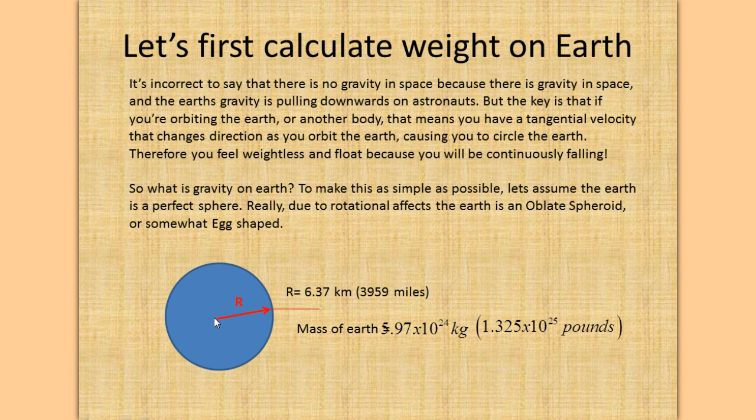So from the center of the Earth to the surface of the Earth, we calculate as 6.37 times 10 to the 6 meters, which is approximately 3,959 miles, okay? And the mass of the Earth we calculate as 5.97 times 10 to the 24th kilograms, which is approximately 1.325 times 10 to the 25th pounds.